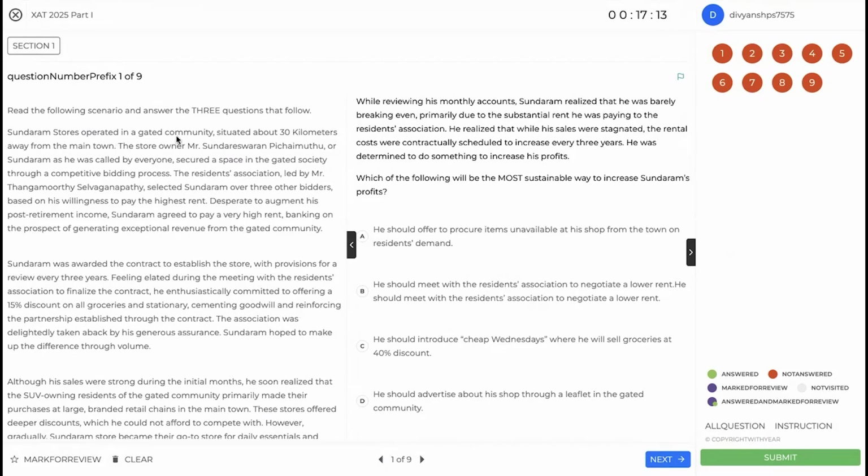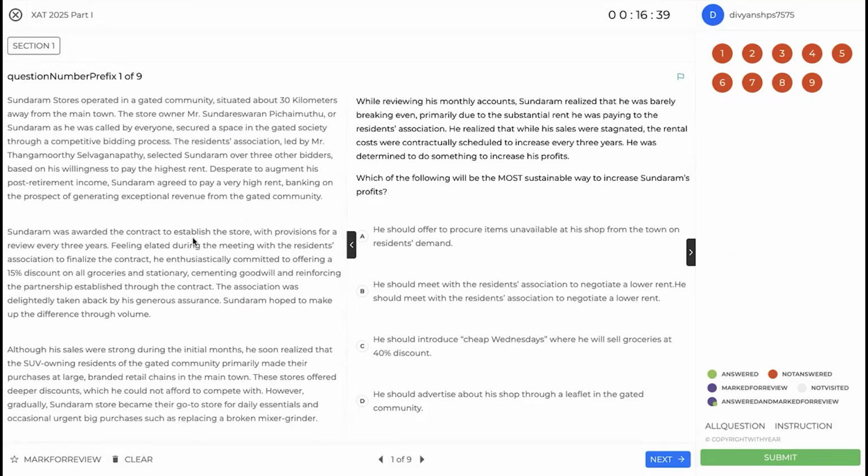I'll quickly read this. Operates a gated community 30 kilometers from the main town. Store owner secured a place through a competitive bidding process. They selected him over three other bidders based on his willingness to pay the higher rent. Agreed to pay a very high rent, banking on the prospect of generating exceptional revenue. Okay, so idea is clear. This guy paid very high rents, in the hope of generating exceptional revenue because it's a gated community. He was awarded the contract, and it is for 3 years.